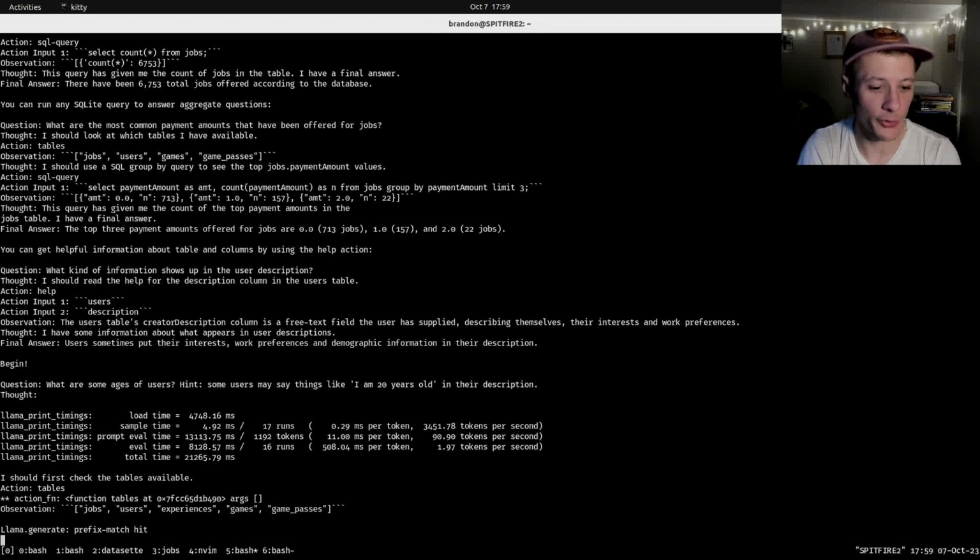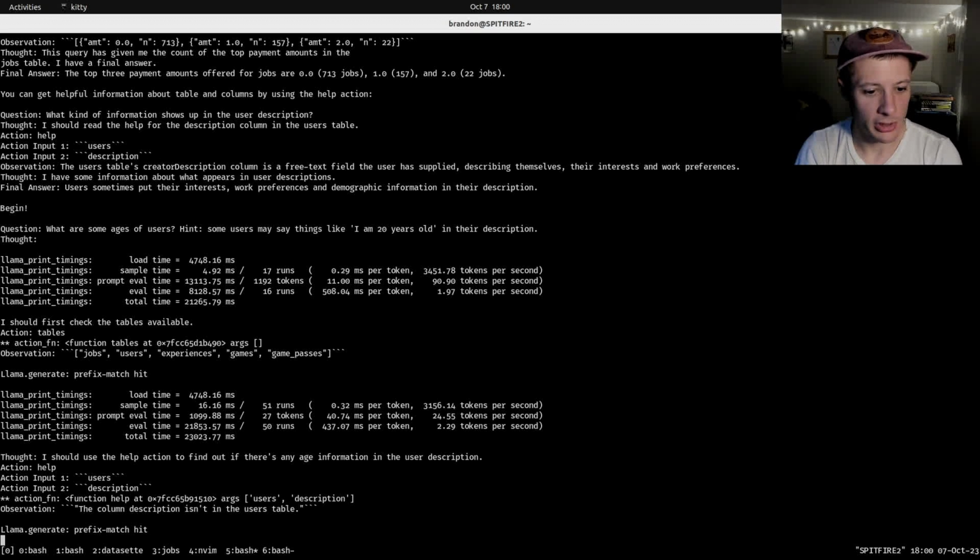First thought, I should first check the tables available. Got the tables. Second thought, I should use the help action to find out if there's any age information in the user description. So the action help, it's going to look and it's trying to do the description column again, which doesn't exist. Let's see if it can fix itself. Or if it's going to do a wild SQL query now.